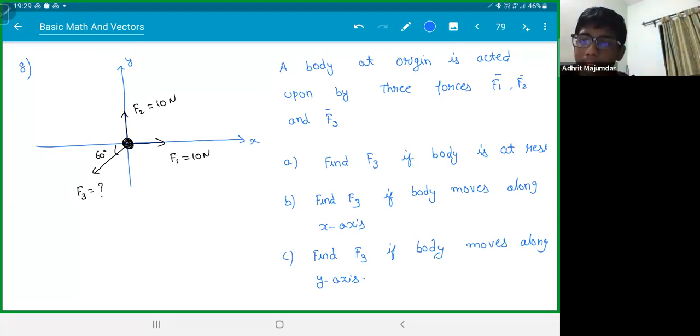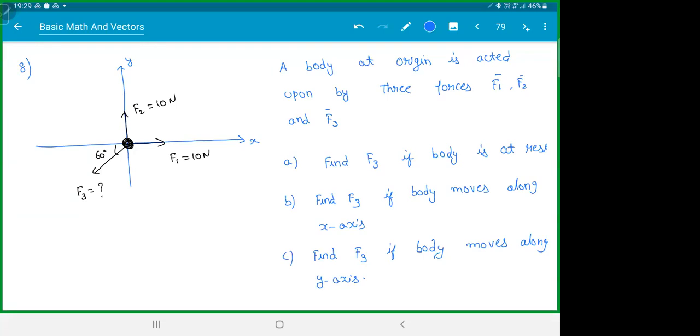You have to find the magnitude of F3, not the vector in terms of i and j. If I get the magnitude, I can find i cap, j cap anyway, right? The angle is given. Let's find the magnitude. Try for a minute. I'll show you. But give it a try. Rehan, I can't see you. Okay, you're there.